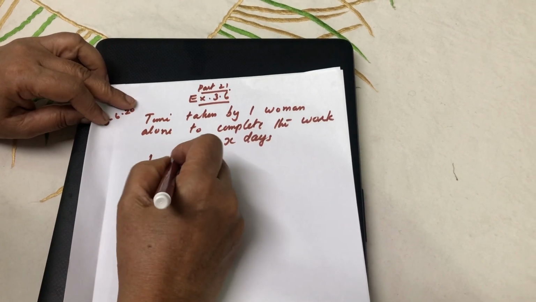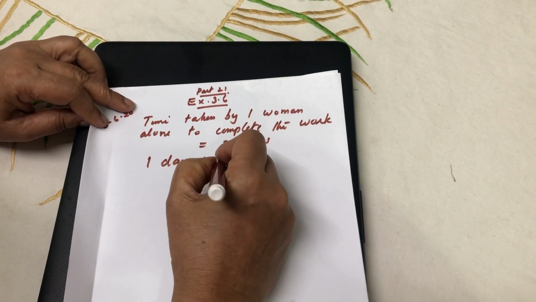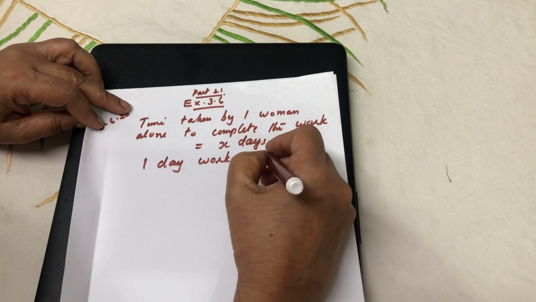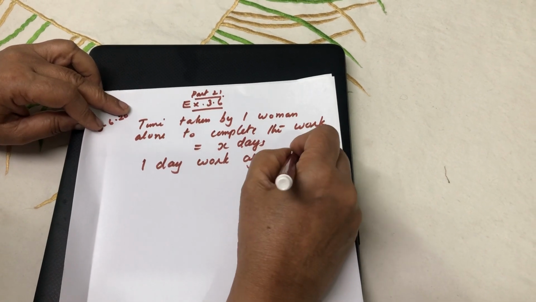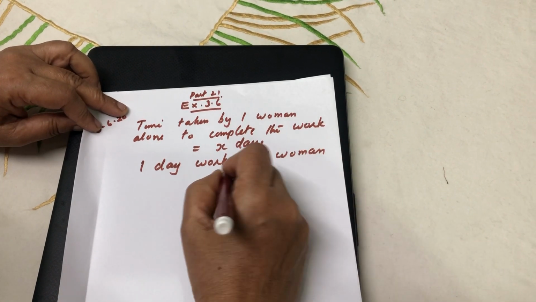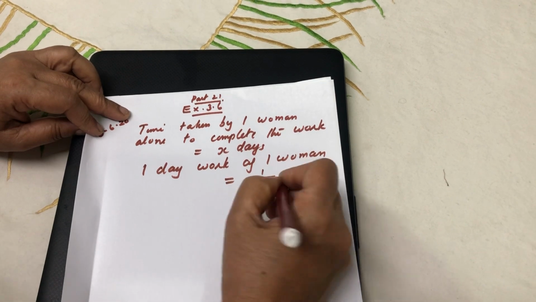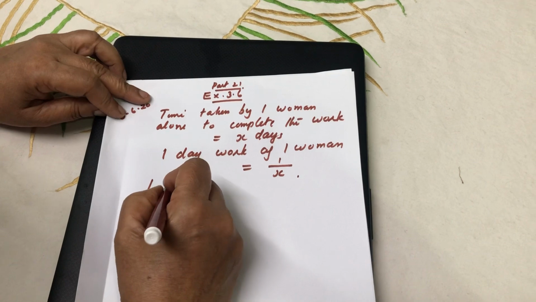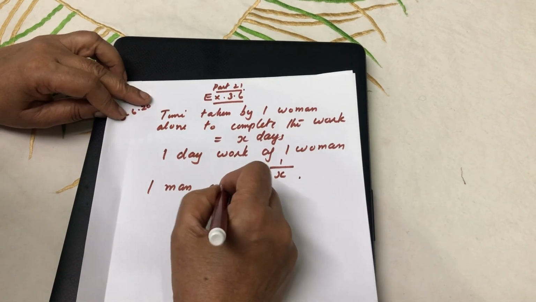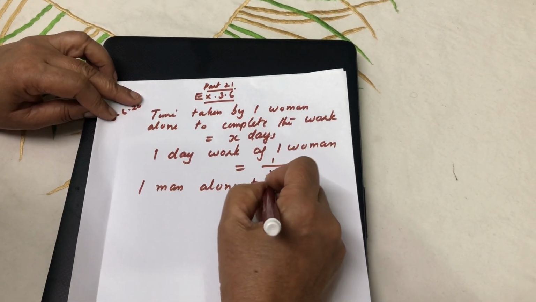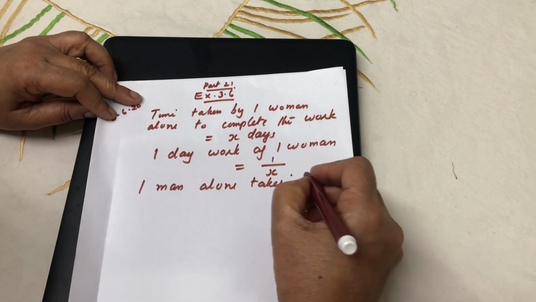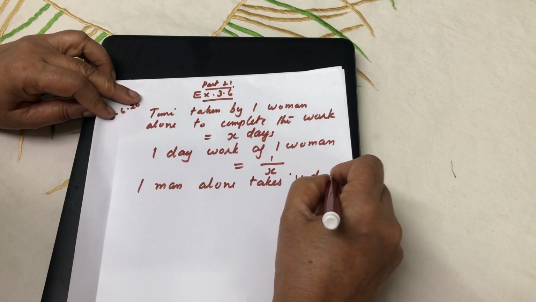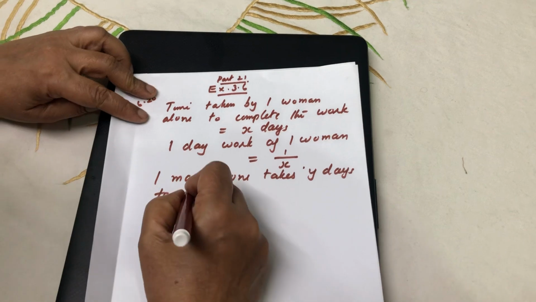So 1 day work of one woman is 1 by X. In the same way, one man alone takes Y days to complete the work.